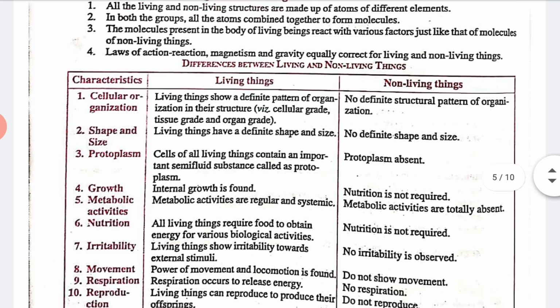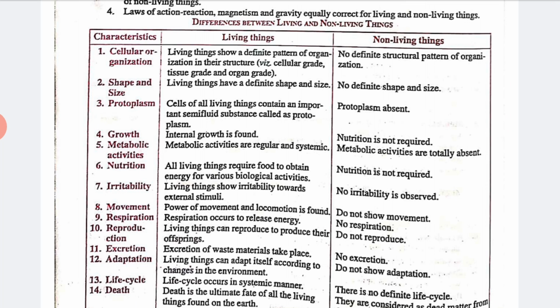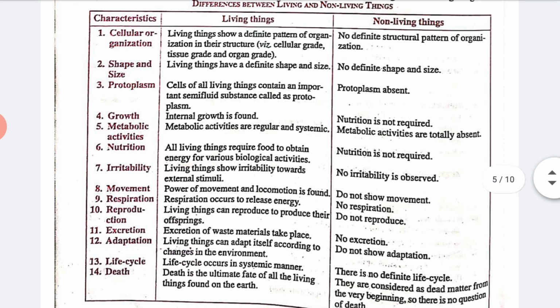Okay, so we have one chart here. See, you can see here, this is the difference between living and non-living things. Here you can see the cellular organization, shape and size. So from here you can read the differences between living and non-living.